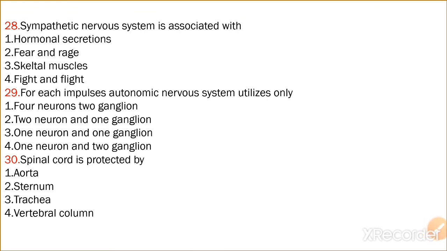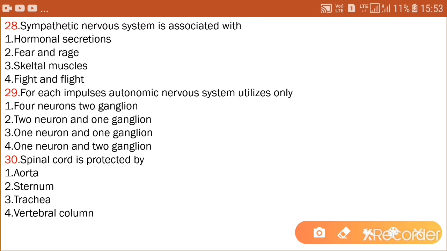Next question: The sympathetic nervous system is associated with which of the following? Option 2, fear and rage. Third, skeletal muscles. Option 4, fight and flight. So the sympathetic nervous system is associated with fight and flight. So option 4 is the correct answer.